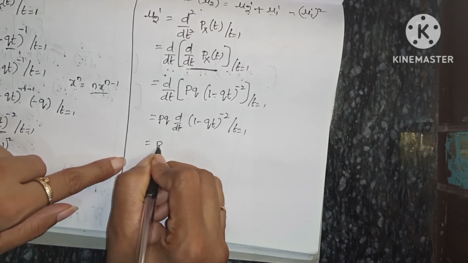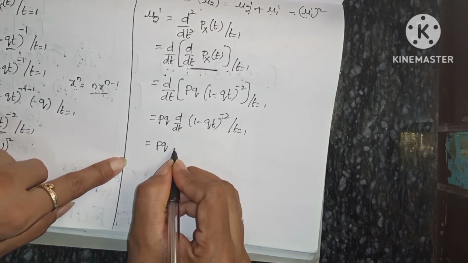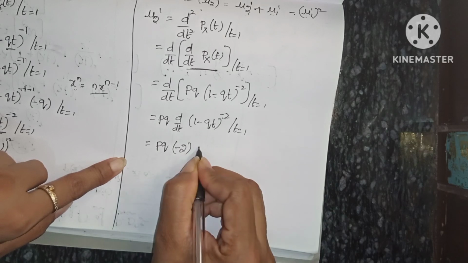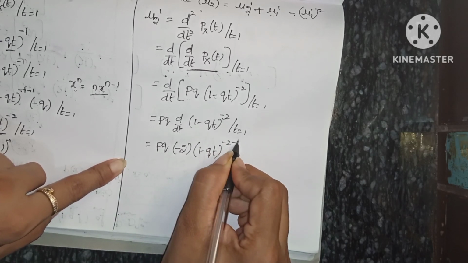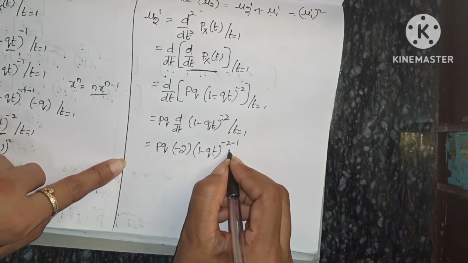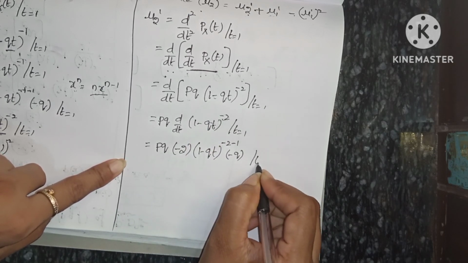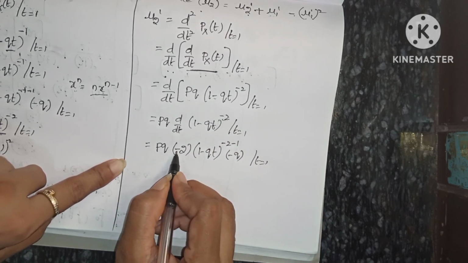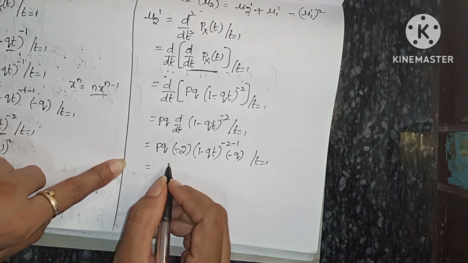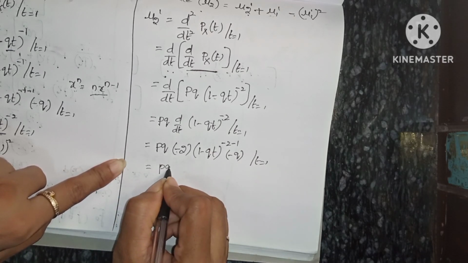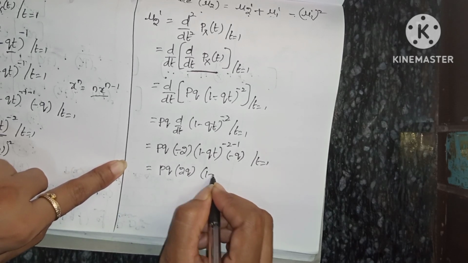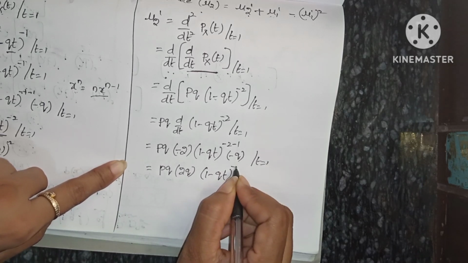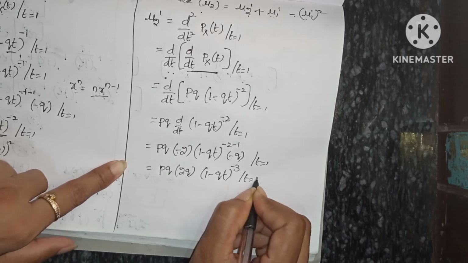So that is PQ into minus 2, into (1 minus QT) whole power minus 2 minus 1, into the coefficient of t which is minus q, where t equals 1. Here minus 2 into minus q is 2q. So PQ into 2q into (1 minus QT) whole power minus 3, where t equals 1.